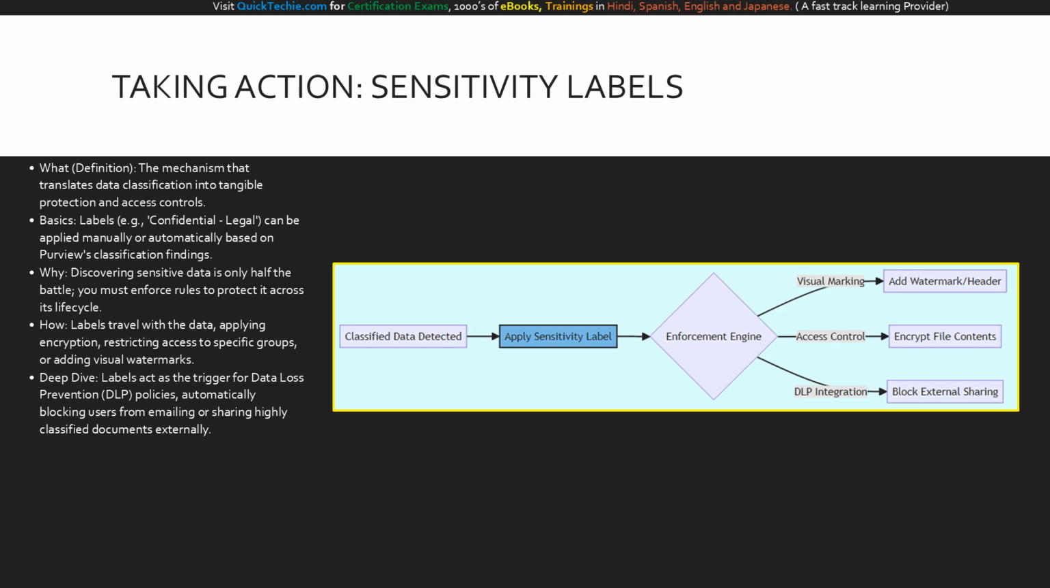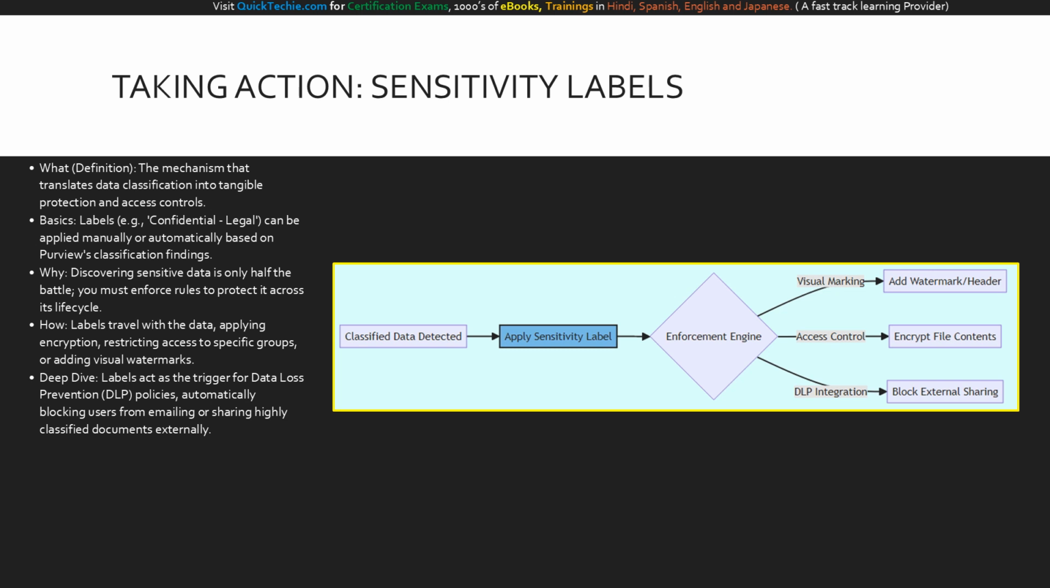Think of a sensitivity label as a persistent digital wrapper around your data. When Purview's engine classifies a document as highly sensitive, it can automatically apply a corresponding label, such as confidential, legal. Why is this so crucial? Because the label travels with the file wherever it goes. If a user downloads that file to a USB drive, the protection remains intact. How does it protect the data? The label actively enforces encryption, restricts file access to specific Microsoft Entra groups, and can even stamp dynamic watermarks across